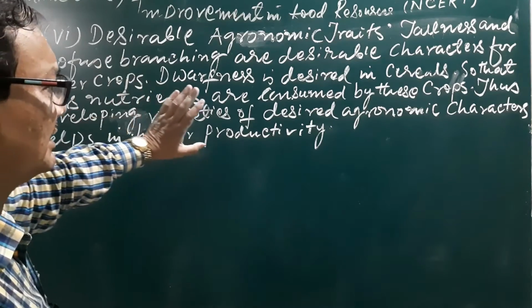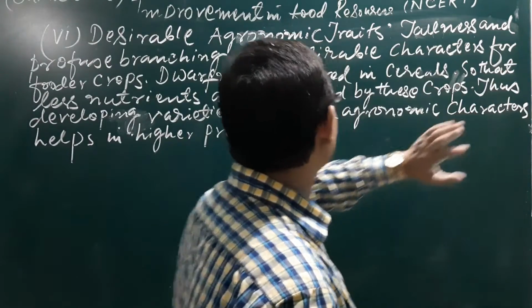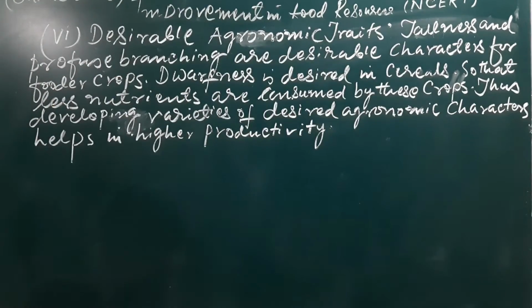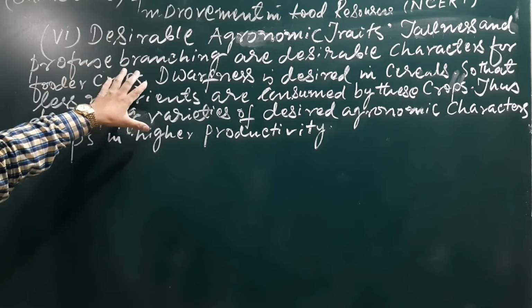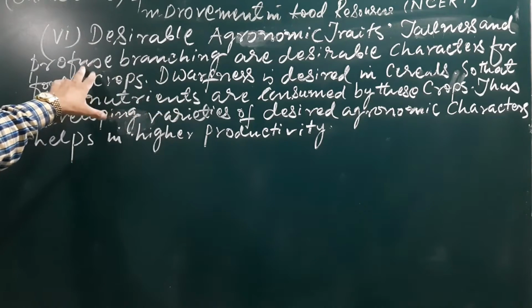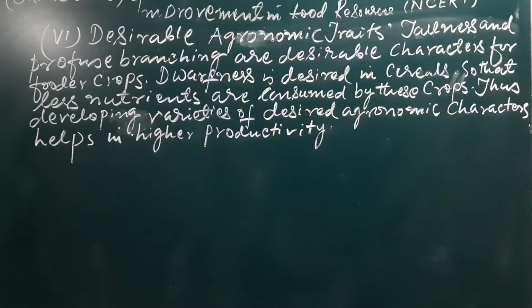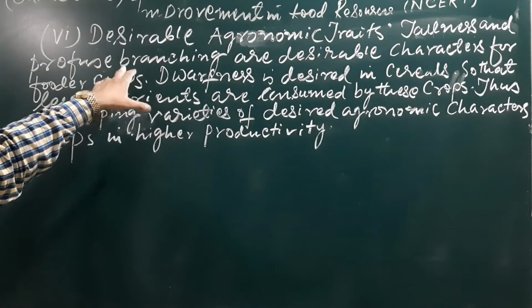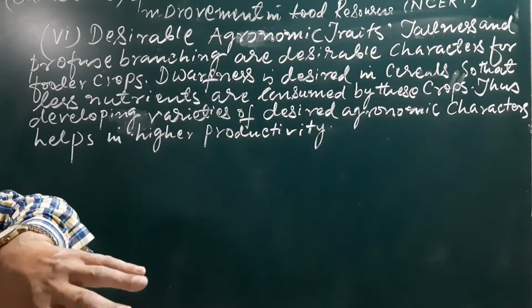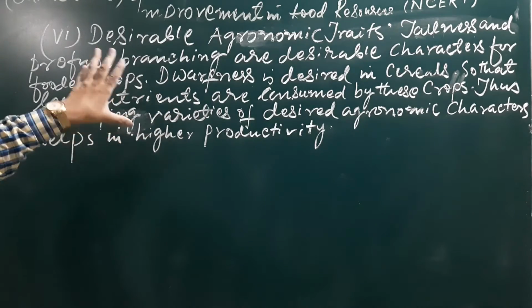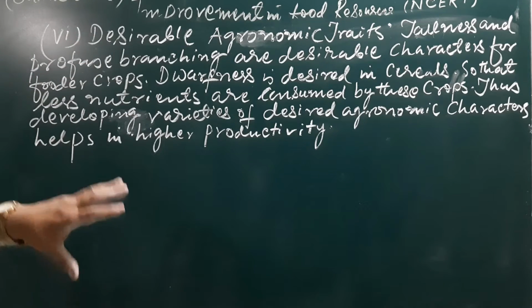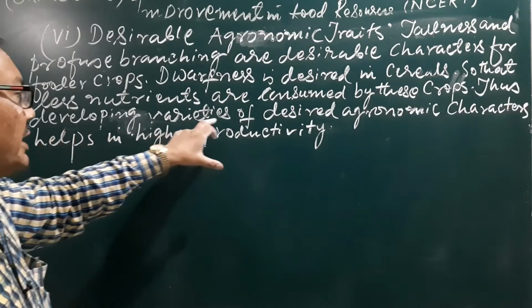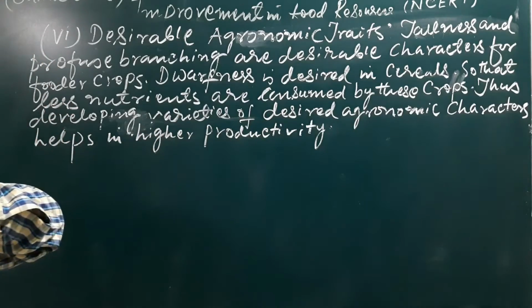Depending upon those characteristic features, we may improve the varieties as desired. Tallness and profuse branching are desirable characters for fodder crops. If some wild type of crop has no tallness or no profuse branching, we can bring improvement by developing varieties of desired agronomic characters.